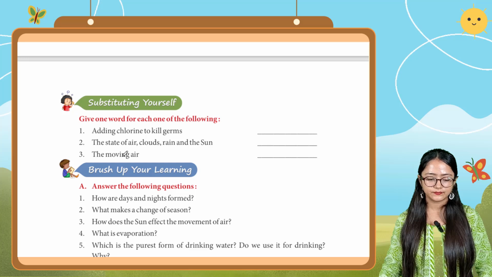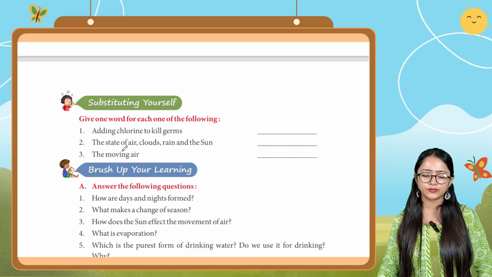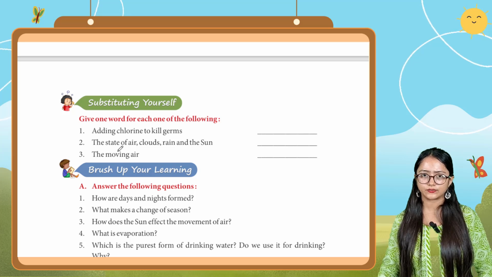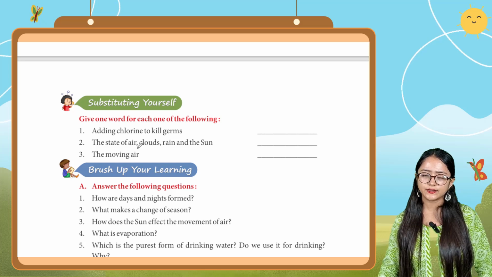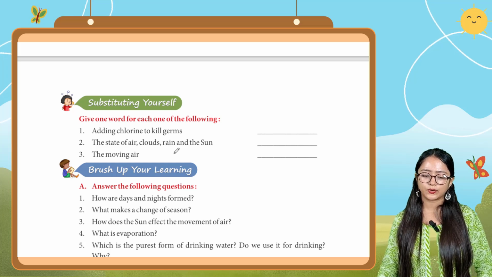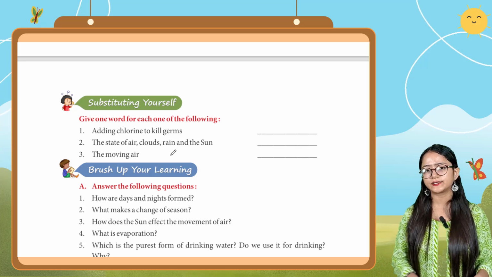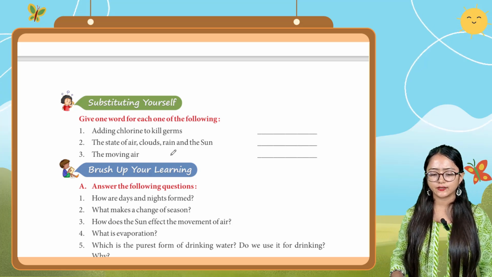Water cycle. And this statement is also asking about the state, like is it solid state, liquid state, or gaseous one. Here air is there, clouds are there, rain is there, and the sun is there. So what type of state is this? Is it solid state, liquid state, or gaseous state?